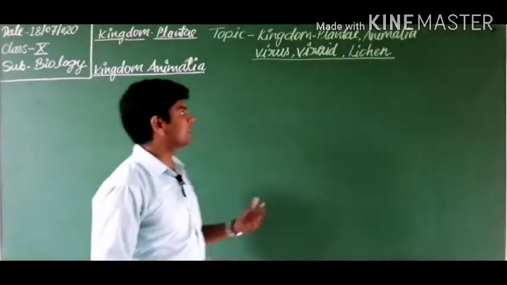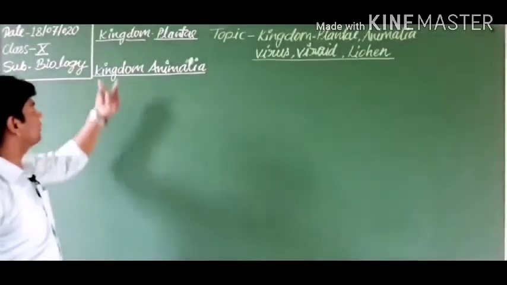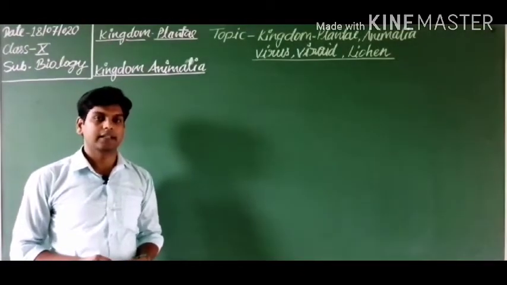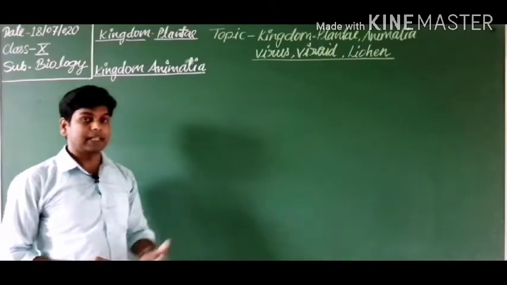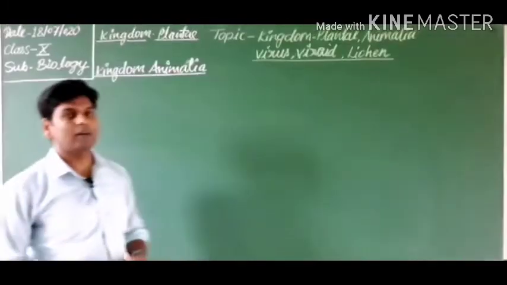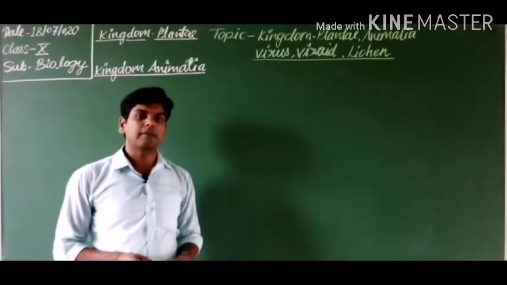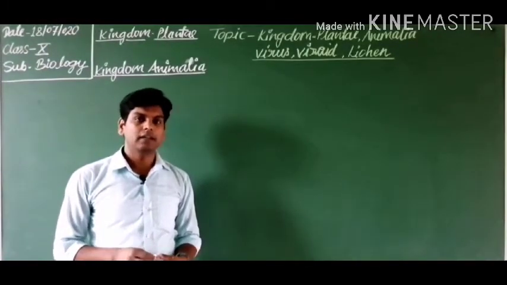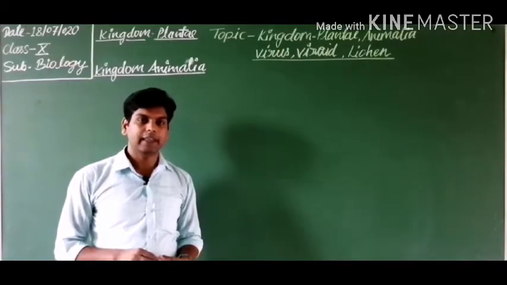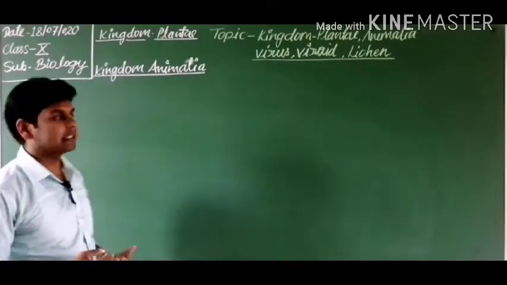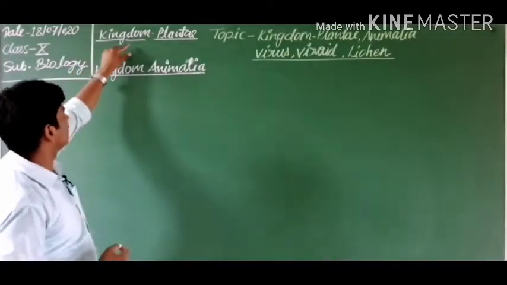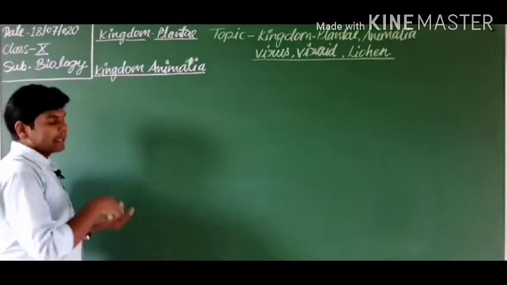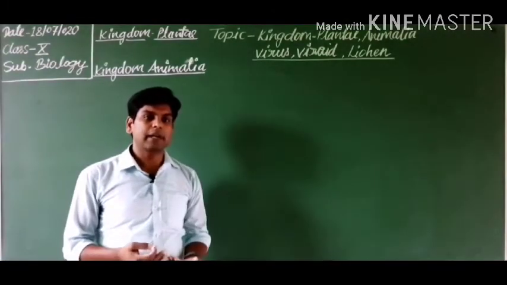Here let's start with the kingdom Plantae. Do you know the kingdom Plantae? It is part of the 5 kingdom classification given by R. H. Whittaker. R. H. Whittaker classified the plants on the basis of presence of chlorophyll, mode of nutrition, cell wall, and cellular organization. These are the bases of classification of kingdom Plantae. We will study the plant kingdom again.